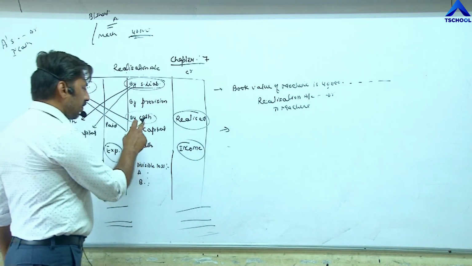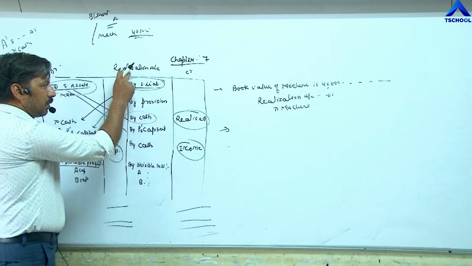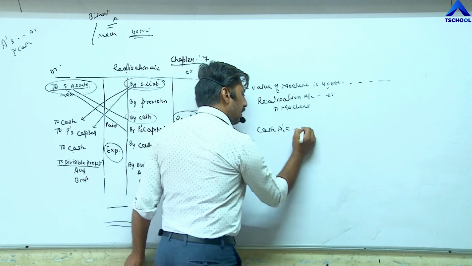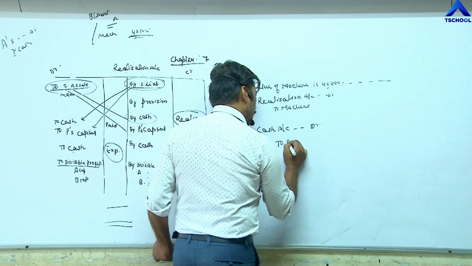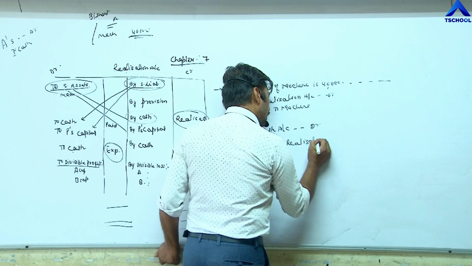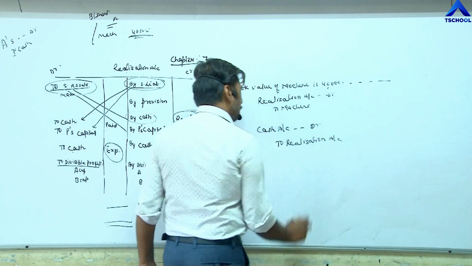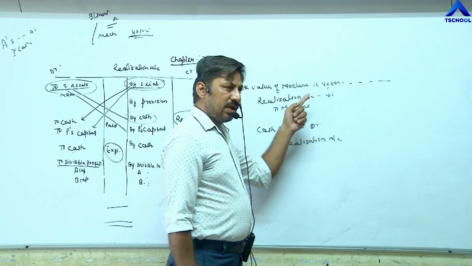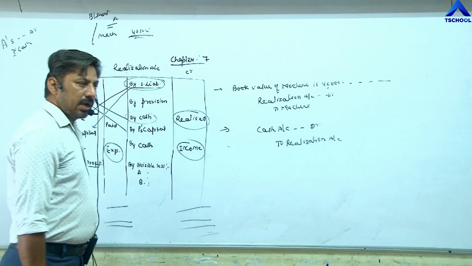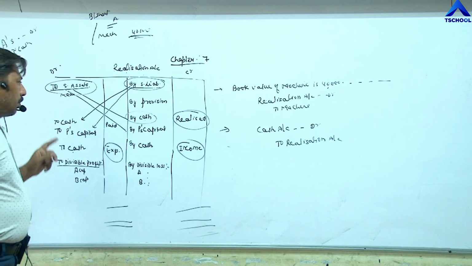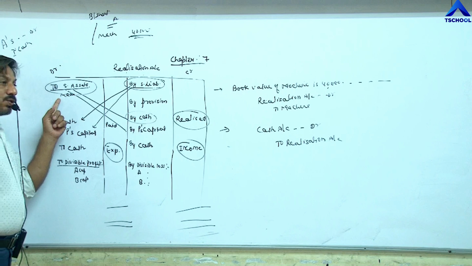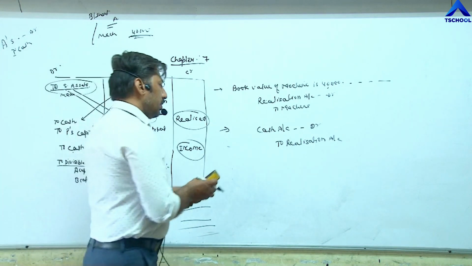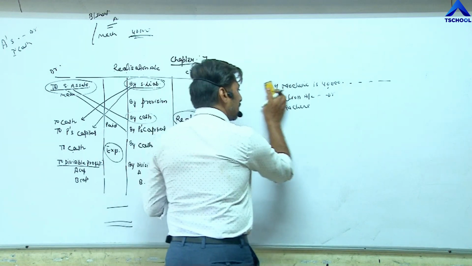In that case we have to assume that the machine was sold out at the same value, means at 40,000. So for selling of assets, the entry is cash account debit to realization account. Means whether information is given or not about the sale of assets, we still have to pass the second entry. But second important point, so far as intangible assets are concerned, like goodwill.